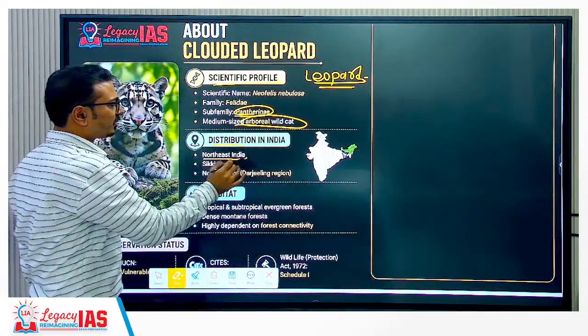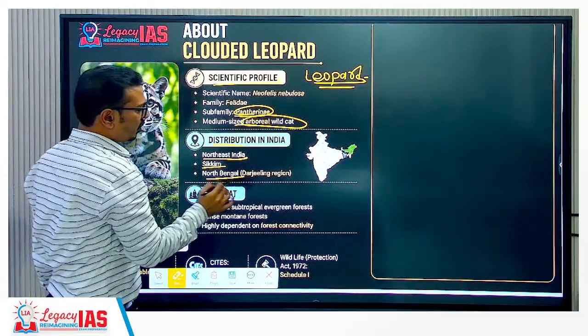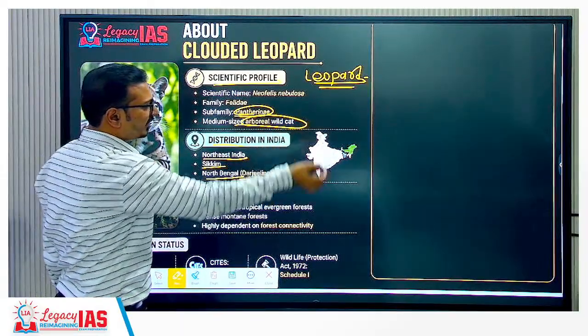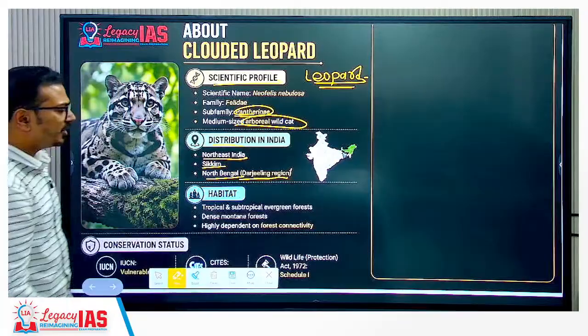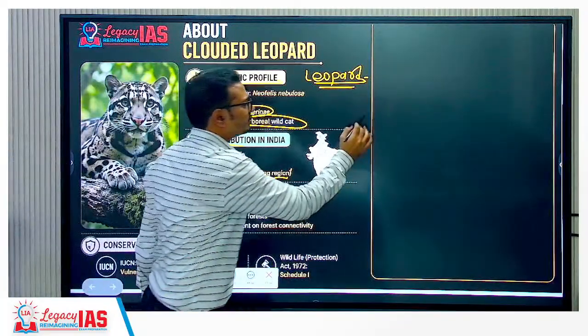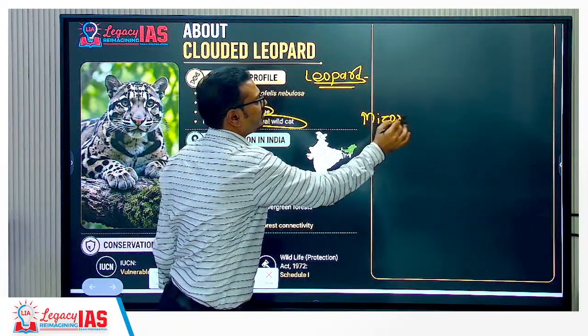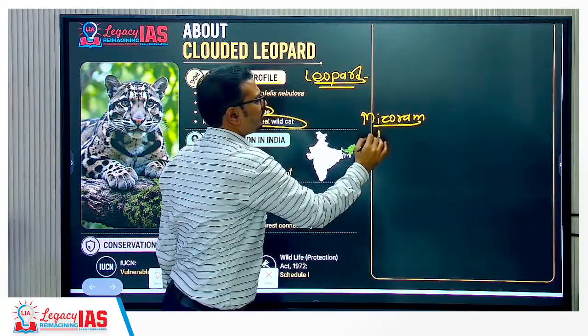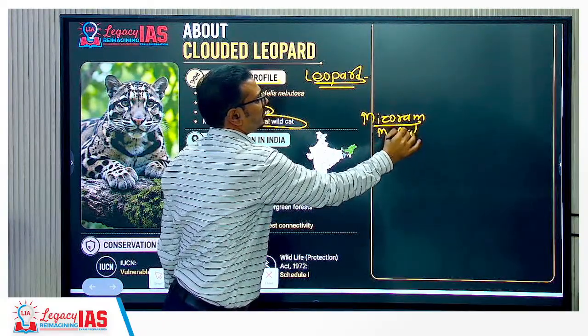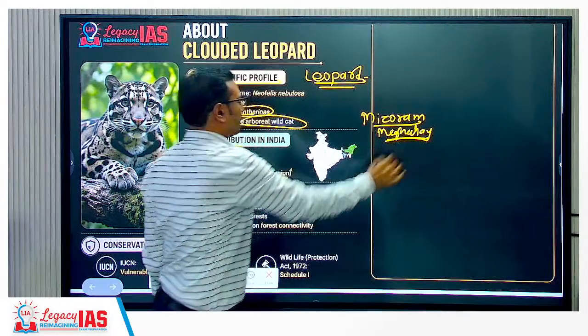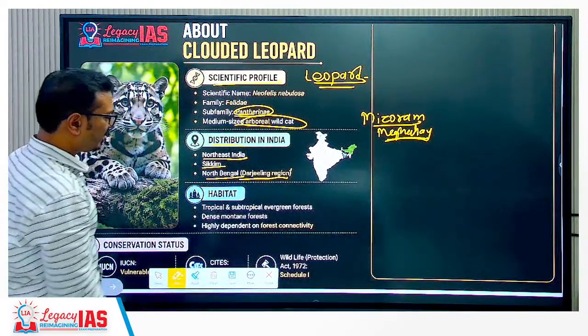Distribution in India: northeast India, Sikkim and North Bengal, Darjeeling region. Largely northeast India. Especially which states? Mizoram largely, and Meghalaya. Right, this is the habitat.